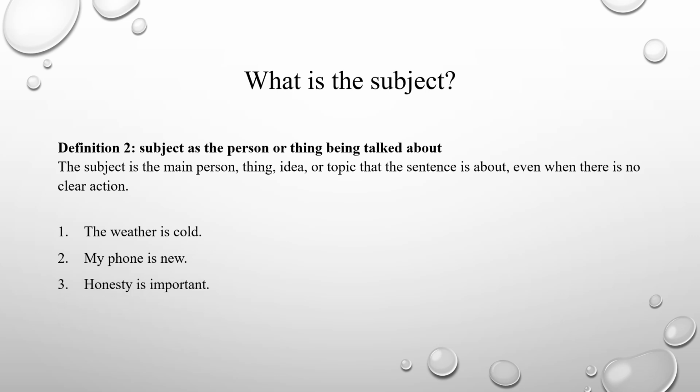The next one, honesty is important. What is important? Honesty. As you see in here, we talk about honesty. The next one, those books are expensive. What are expensive? Those books. We talk about those books.